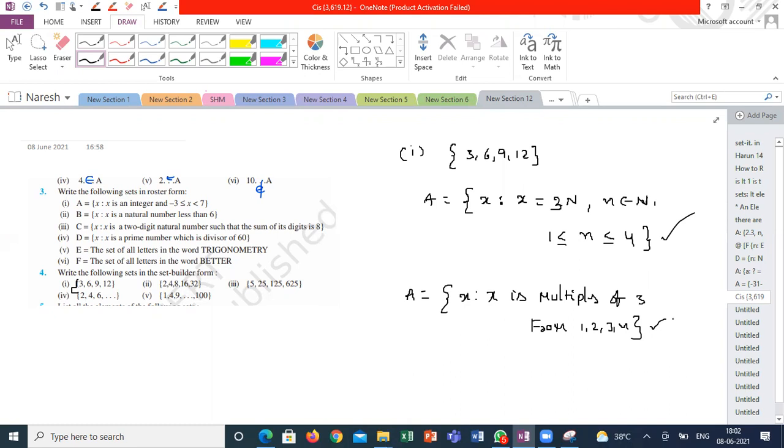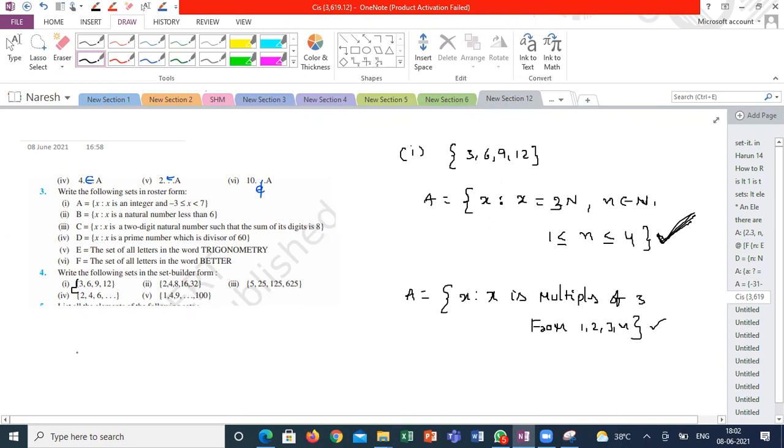Guys, anything I confused? No, sir. Correct or not? First 4 multiples of 3. Yeah, but the suggested format for mathematics is this one only. This is the best suggested format. So who is going to give the second one?